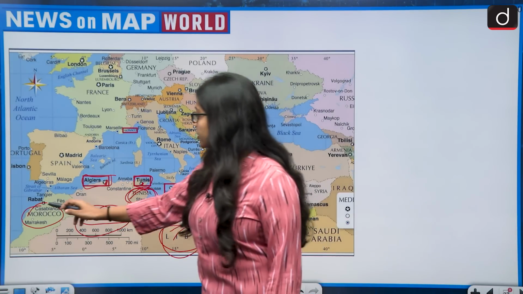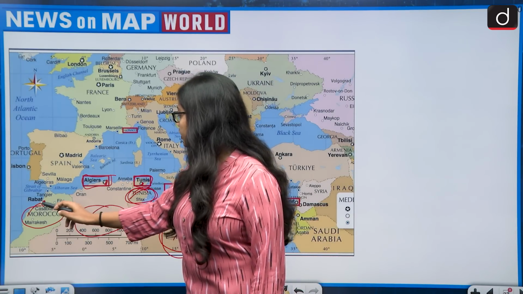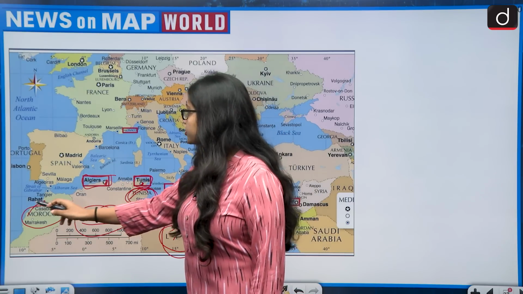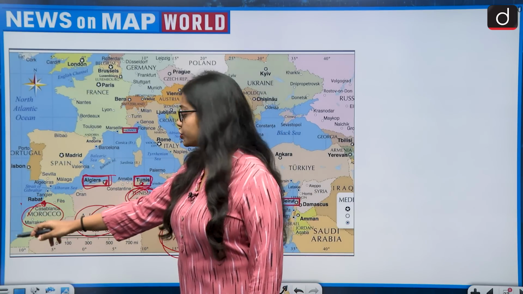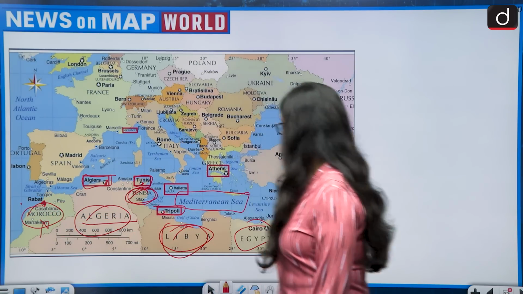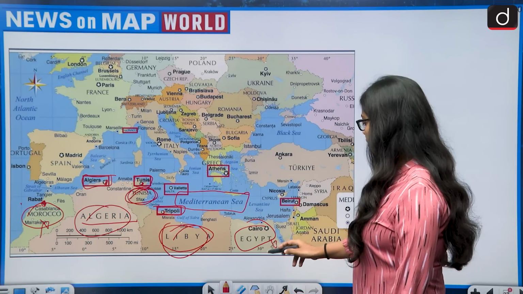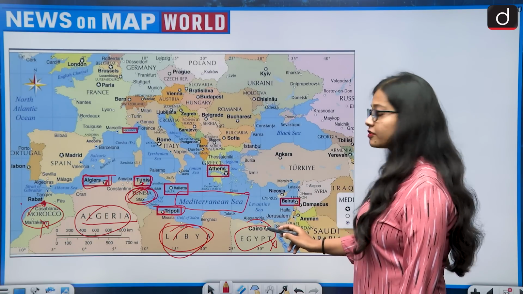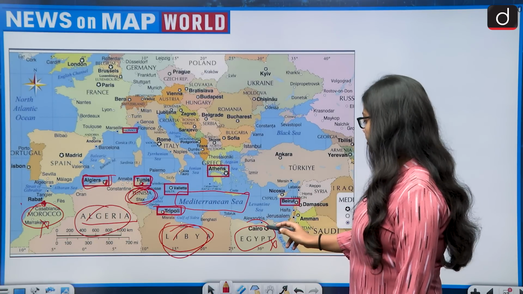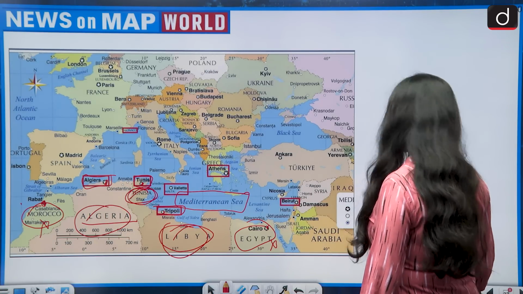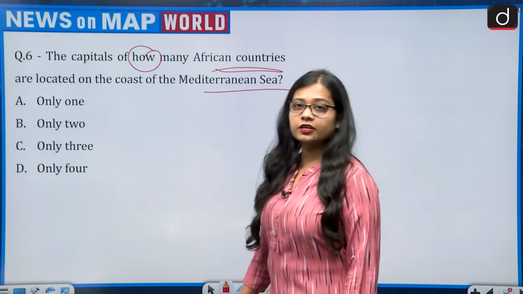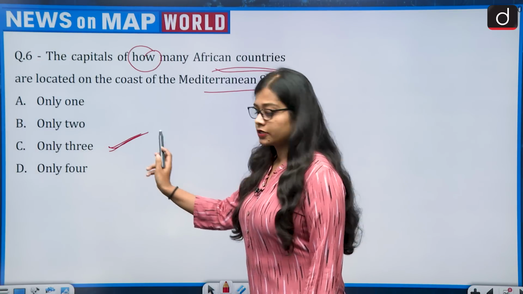Morocco's capital is Rabat, but Rabat does not share its border with the Mediterranean Sea, it shares its border with the Atlantic Ocean. So Morocco gets eliminated. And then Egypt, Cairo is not a coastal city, it lies inland. So there are 3 countries. So the correct answer is option C, that is only 3.